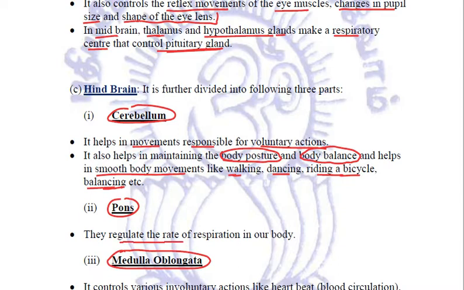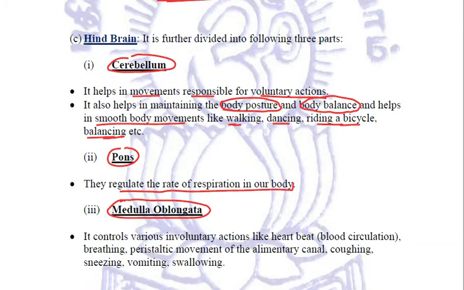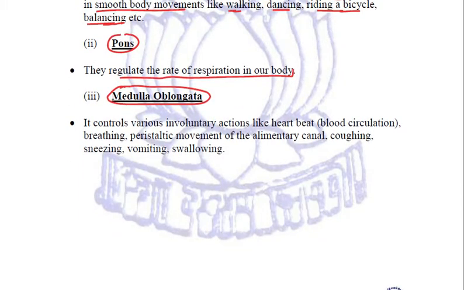Pons regulate the rate of respiration in our body, and medulla oblongata is responsible for various involuntary actions which are not under our control, like heartbeat, blood circulation, like breathing, like the peristaltic movement of the alimentary canal, through which the food moves further, like coughing, sneezing, vomiting, swallowing. These are all the functions of medulla oblongata. So this is what our human brain is all about.